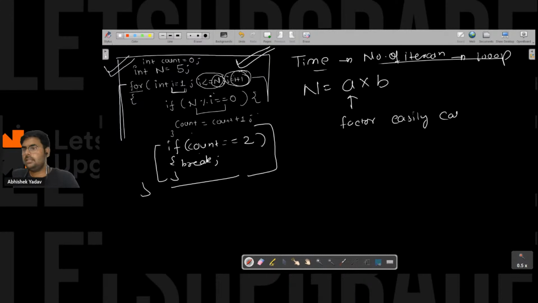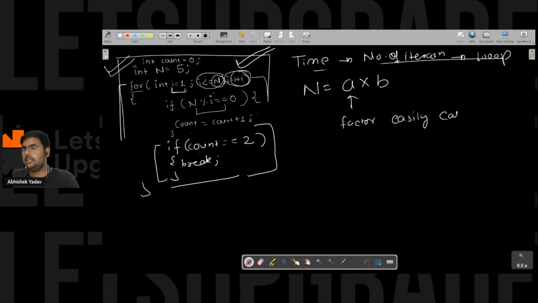And after that, let's take one example here. Let's check whether 24 is a prime number or not, and I have written this code. So what will happen? I know that 1 is a factor of 24. When I am checking, the value of I is 1, so 1 is a factor of 24. So if I know one factor, then according to this formula, I can easily calculate the next factor also, that is 24, right?